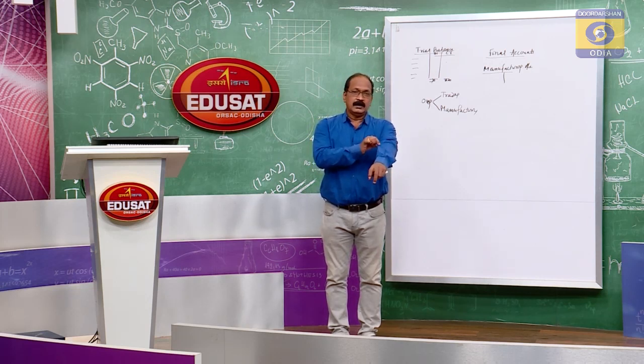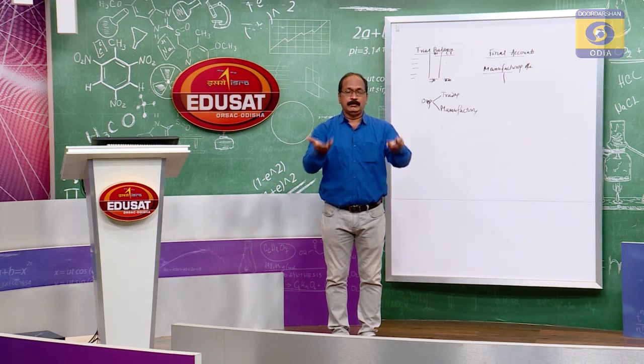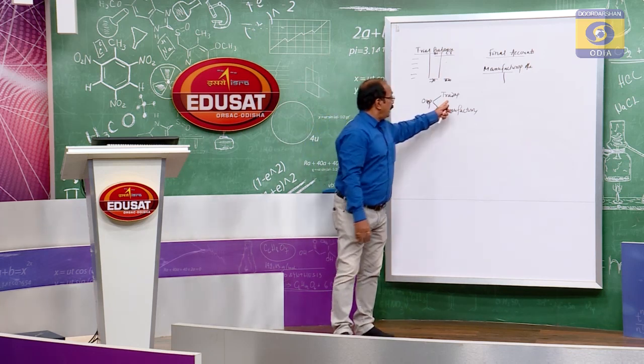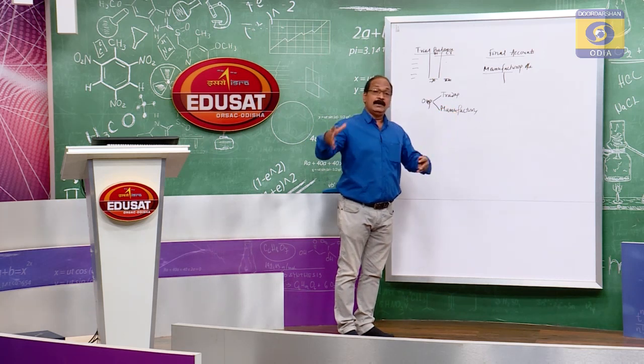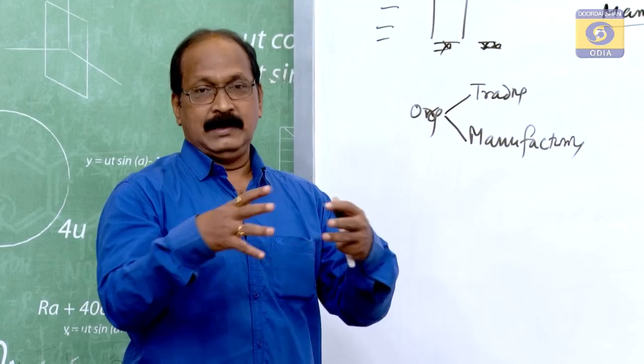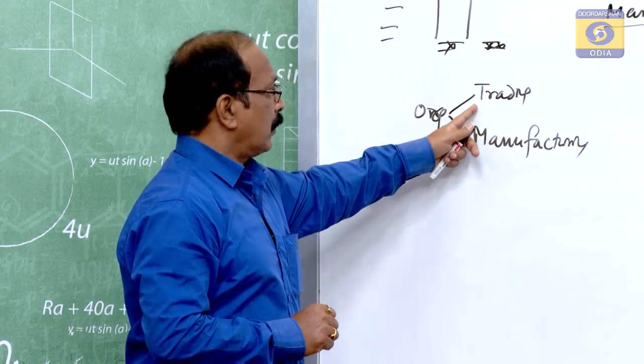The cloth is manufactured by another organization, that is manufacturing. The trading organization has to acquire ready-made goods,